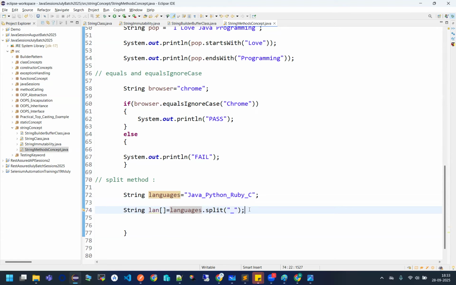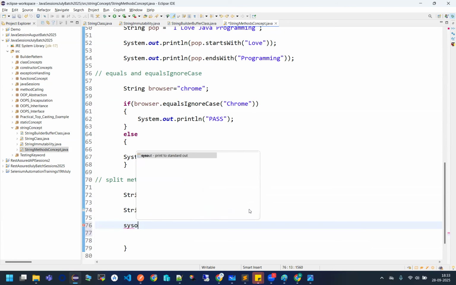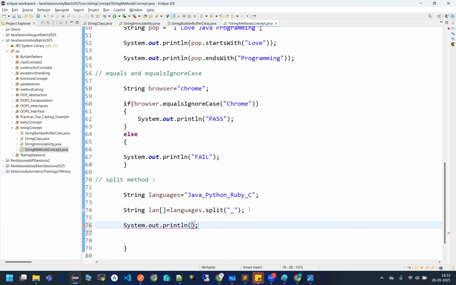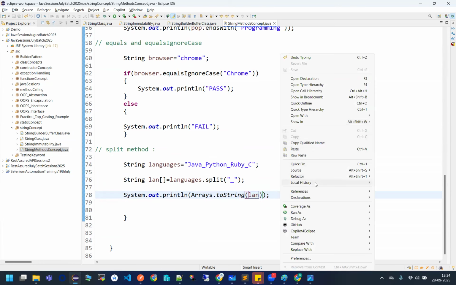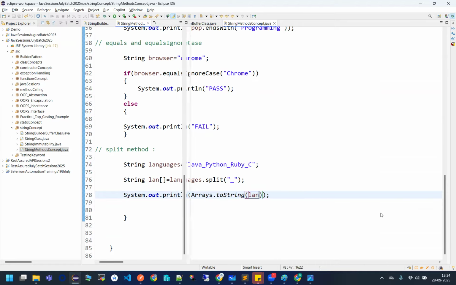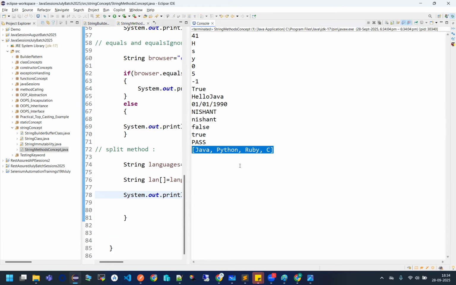So can we just try to print this? What does this len variable consist of? Arrays dot toString method is there, and I am just trying to print this len. And let us see. Can you see? It got separated out.